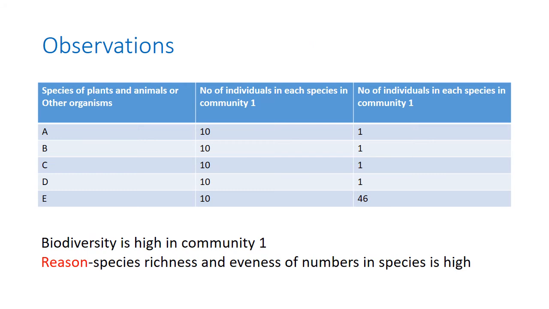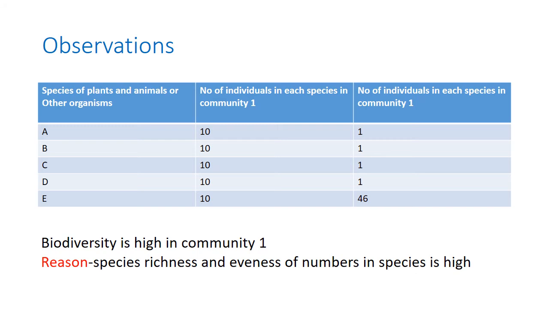When we think about the observations related to this practical, if we add all the species together, species A, B, C, D and E, the total number is 50 in community 1 and in community 2.